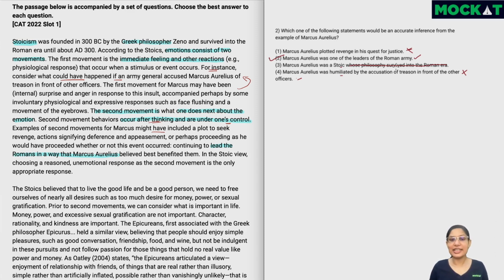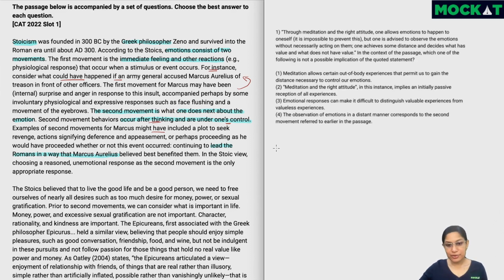So there have been a lot of Indian kings, also kings like Alexander and all, who are very famous for having led their army. In fact, in India, in our history, we've had so many stories of kings and queens who have led or who have fought in the army. So even if Marcus Aurelius, we know that he's an emperor, that doesn't stop him from being one of the leaders of the Roman army.